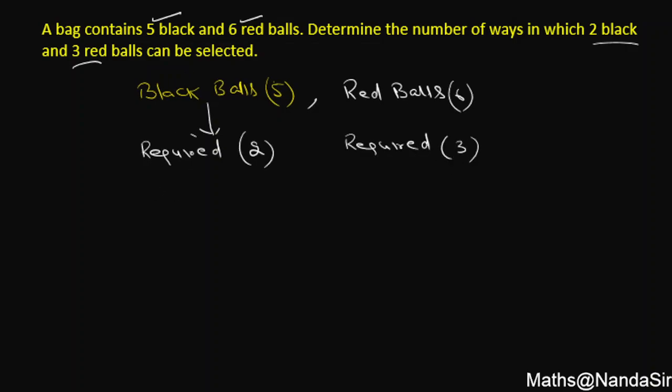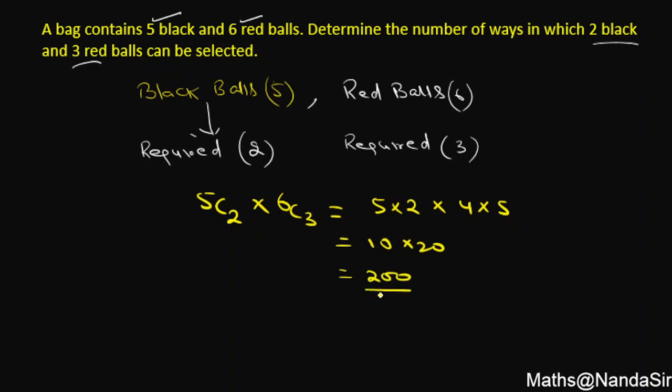And this can be done very easily. 5C2 multiplied by 6C3. And you know very well, students, 5C2 means 5 into 4 by 2, and 6C3 means 6 into 5 into 4 by 3 into 2, that is 10 into 20. You will ask, sir, how did you write this? I have discussed how to write the answer smartly. Let's see the next question.